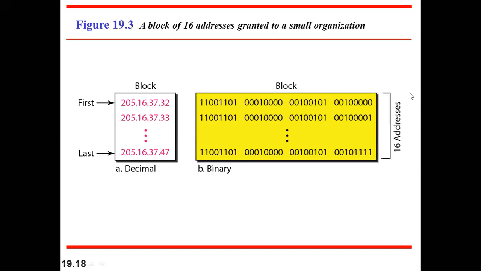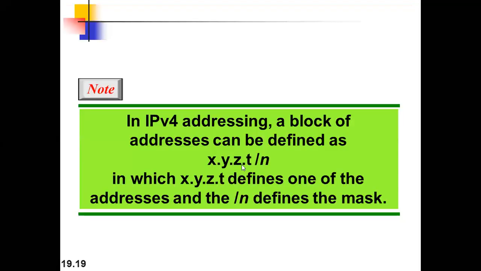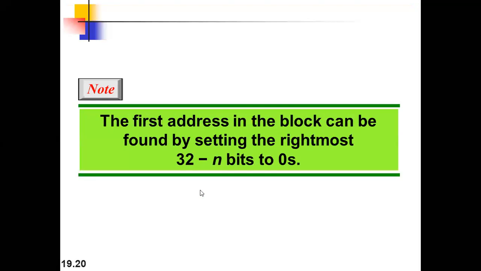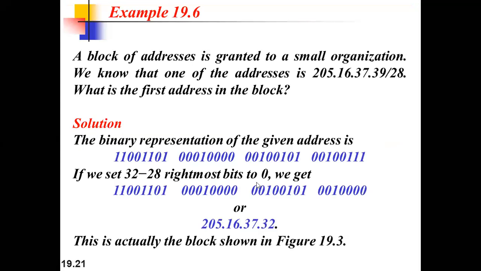Now to find out the first address, we have gone with some kind of method. We have seen two different methods. In the first method, I have told you that simply we have to convert the rightmost bits to 0, and then we are going to convert into a decimal number.